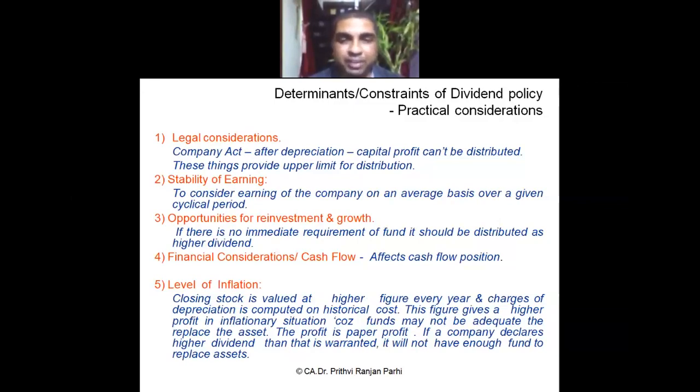Now point number five, level of inflation. Level of inflation also affects dividend. Why does level of inflation affect it? Every year we compute the profit of the company. When we compute the profit of the company, we charge depreciation.